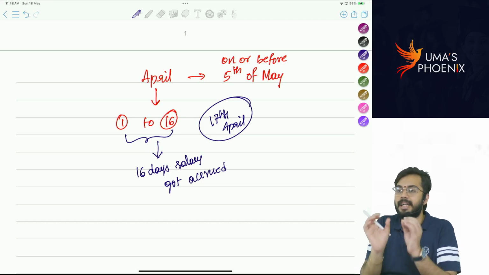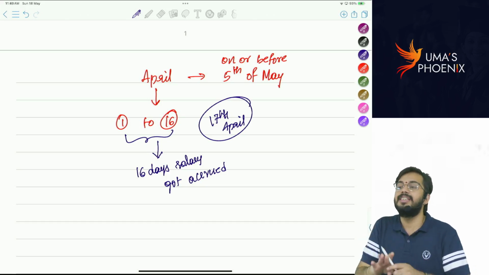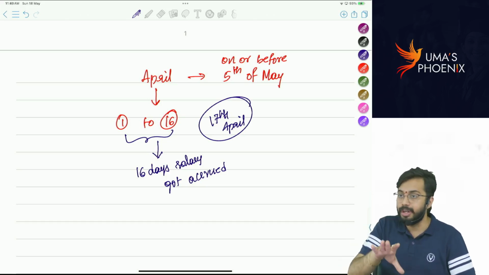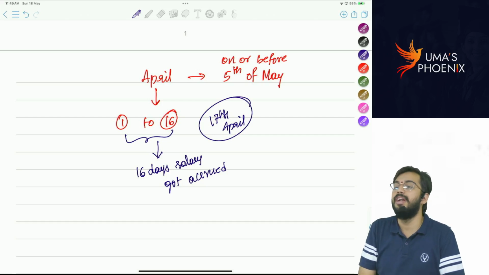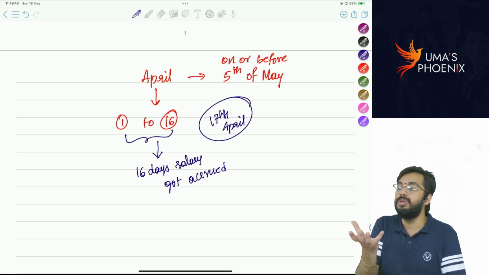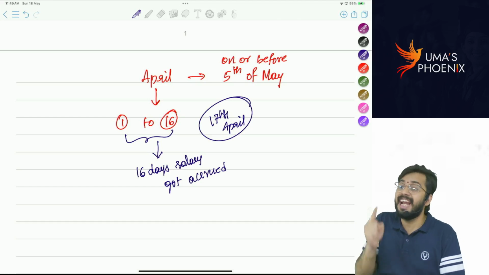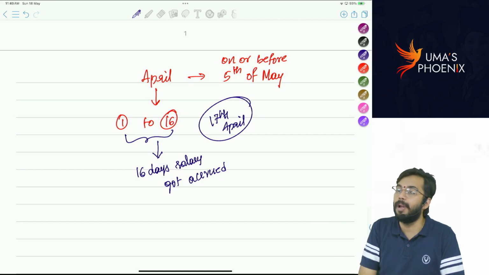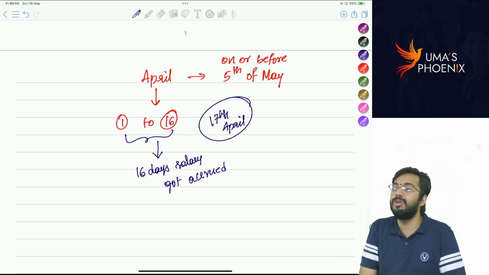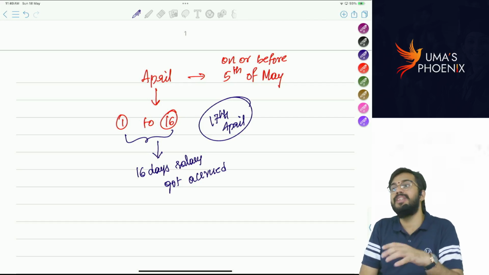So very simple difference. Every day, whatever the work that is done, for that salary is going to get accrued, but salary becomes due only on the due date, 5th of next month. Are you able to understand? So what do you mean by due? On 5th of next month, the employee will get a right to ask the payment of salary from the employer. Am I correct or not? So accrue means what? Work done. Right to receive the income.